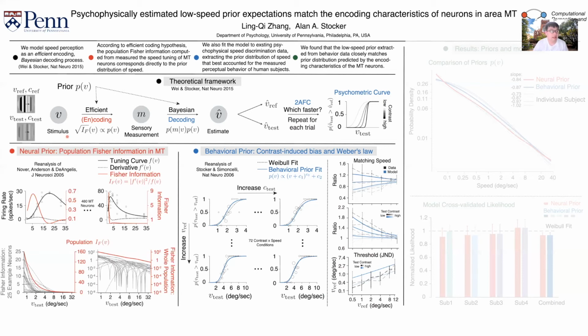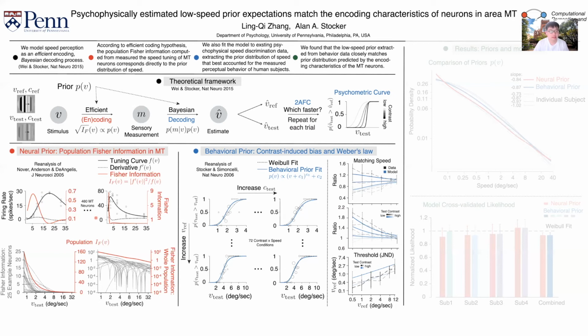Next, we look at the neural encoding of speed. We look at a data set of large electrophysiology recordings of 480 MT neurons. For each neuron, its firing response to a random dot stimulus drifting at different speeds is recorded. We first fit the log-normal tuning curve model to the neurons. Assuming a Poisson firing model, the Fisher information of each neuron can be analytically calculated.